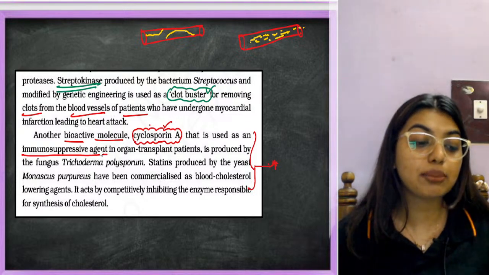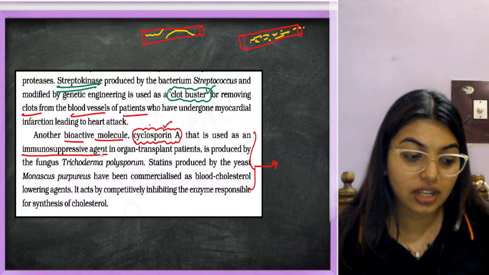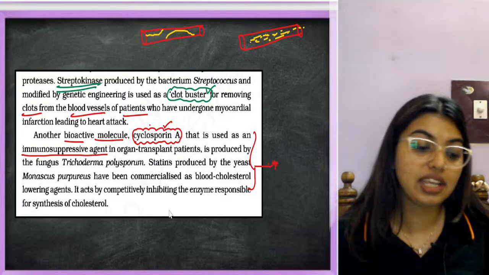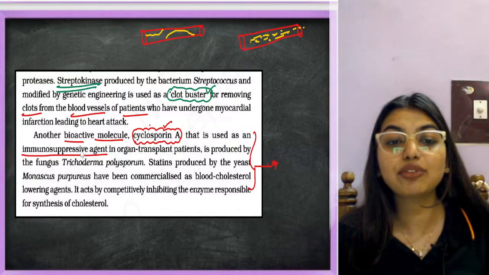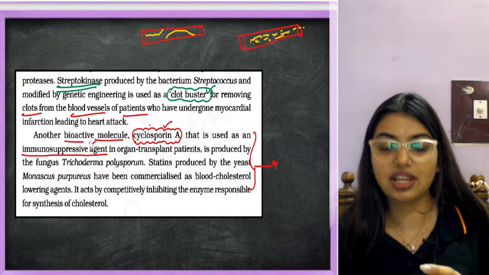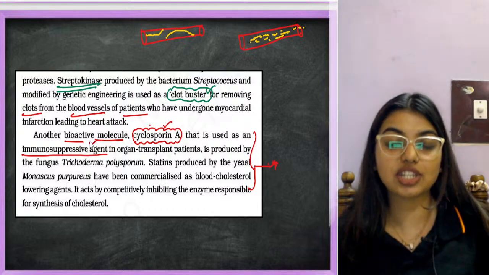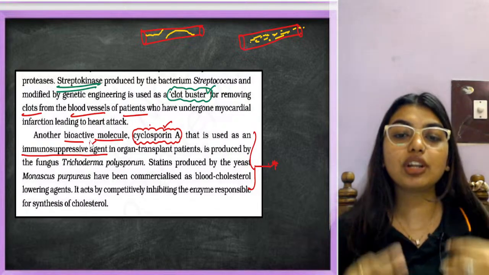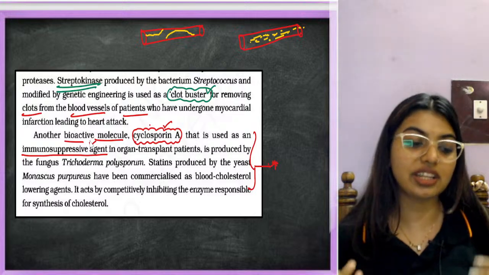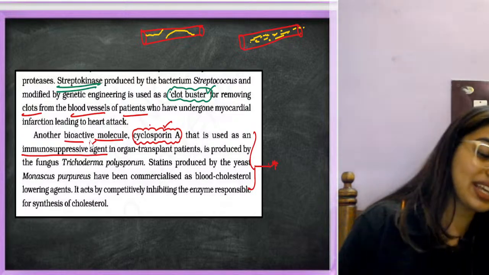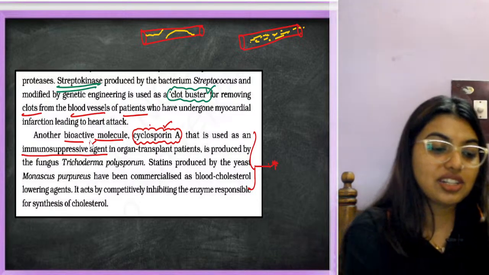We'll get a kidney, and our body will start rejecting it. So to make sure the body does not reject this kidney, we'll have to give an immunosuppressive agent. When you give the immunosuppressant agent, that is cyclosporin A, the body will calm down and will not reject the kidney immediately. Yes, graft rejection, understood?